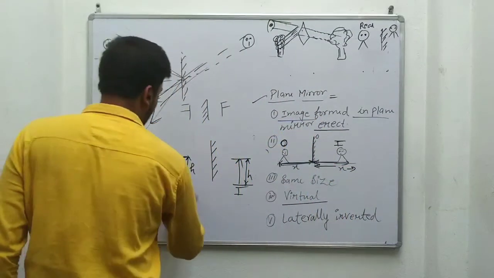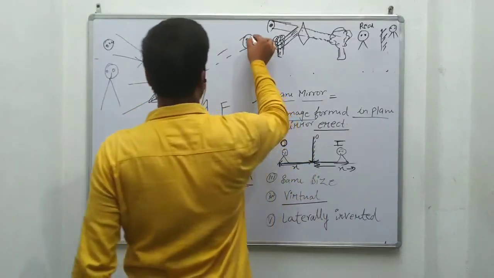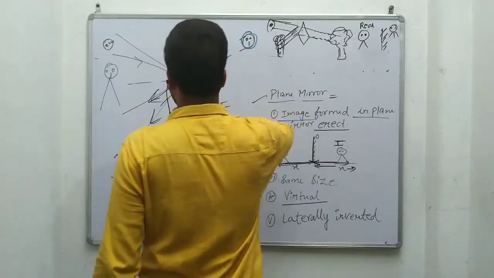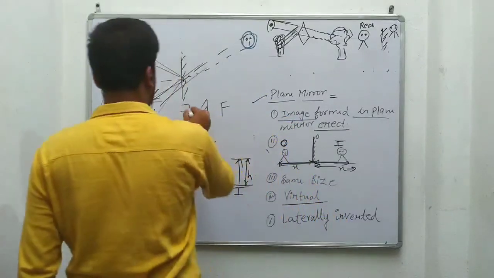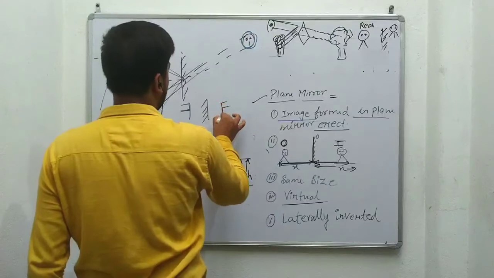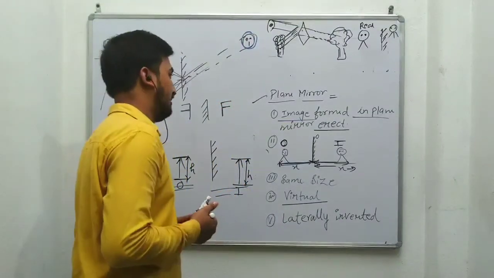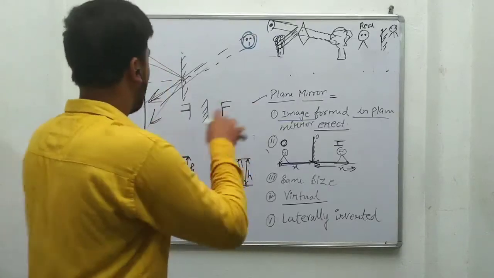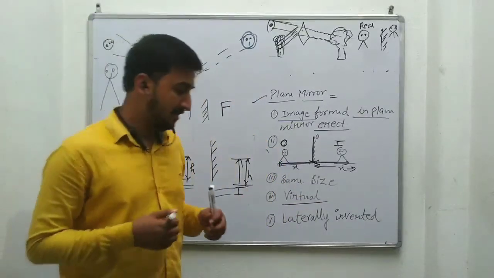Size will also be the same. Virtual means the image is not actually formed; we show it by virtual lines. And laterally inverted means the left hand of the object will appear as the right hand. So this is all about the concept of real and virtual images as well as lateral inversion.